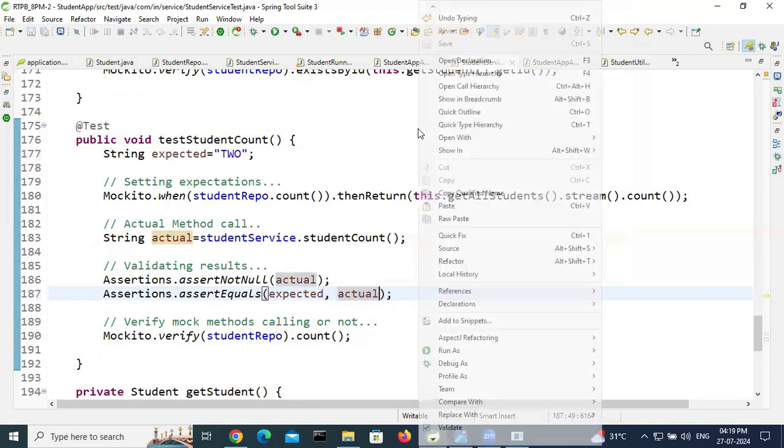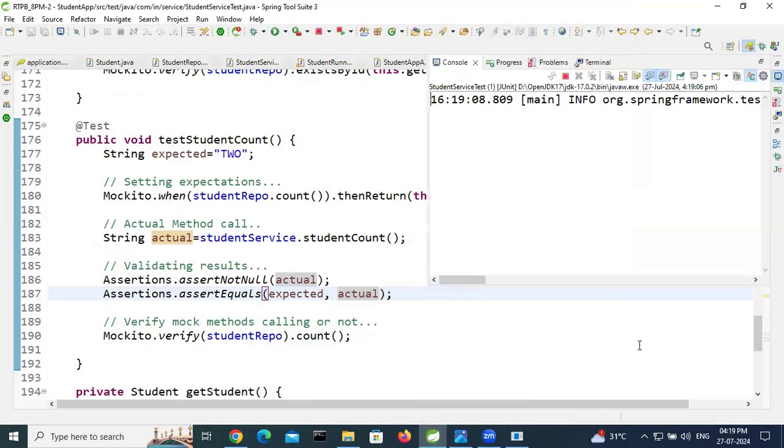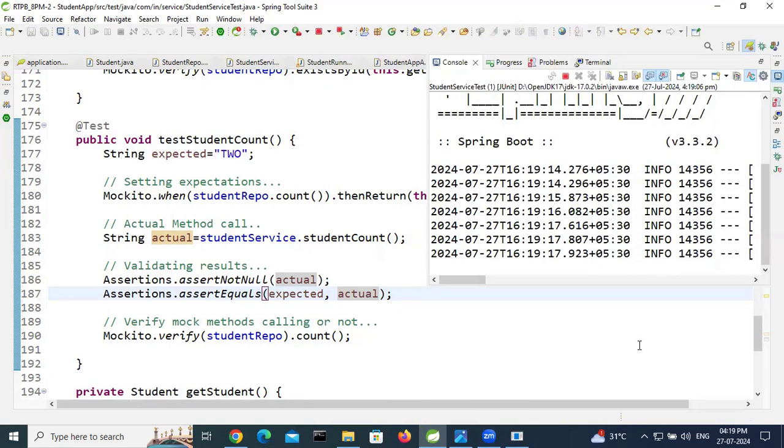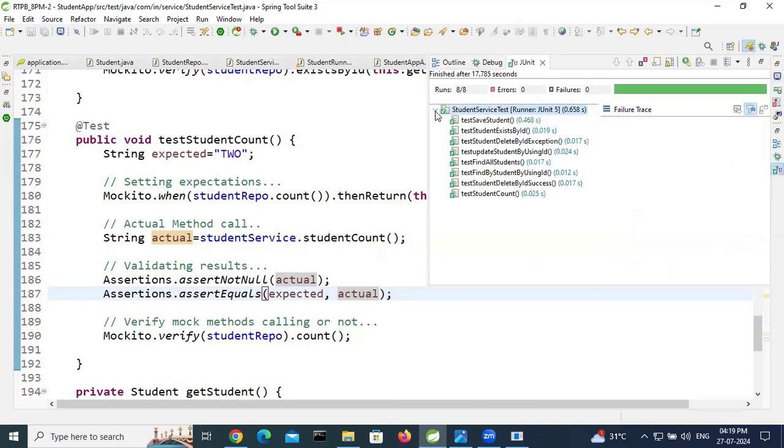Control S. Right click, run as JUnit. Sometimes the Spring Boot application will start and this test case will run. If these two conditions match, then it passes. If anything goes wrong, it will fail. See, we get a tick mark. So all test cases are passed.